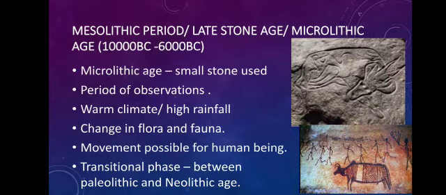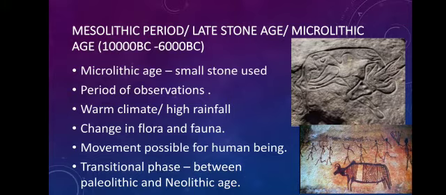Change in flora and fauna. Here it means change in animals and the grassland. If the rainfall is increasing, then grassland is also increasing. With the grassland increasing, animals like sheep, deer and goats are also increasing. So they move from one place to another place. Then the movement of human beings is also possible.